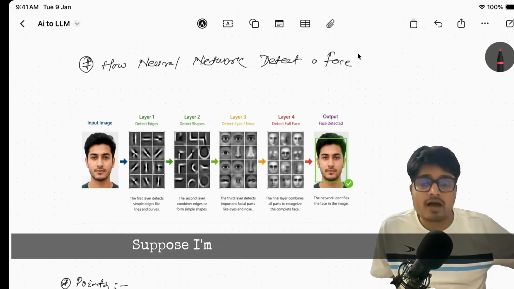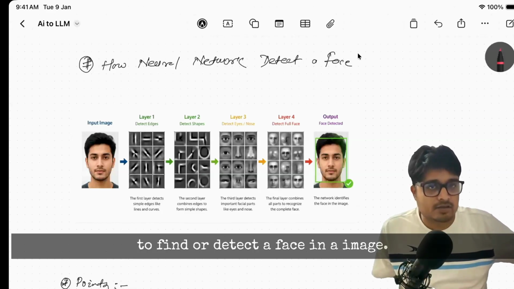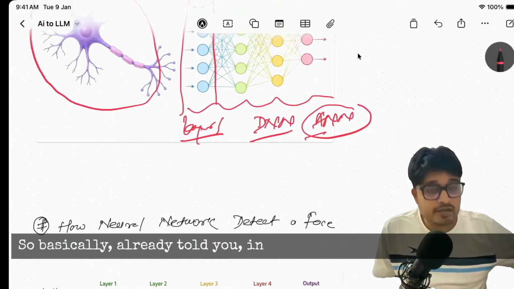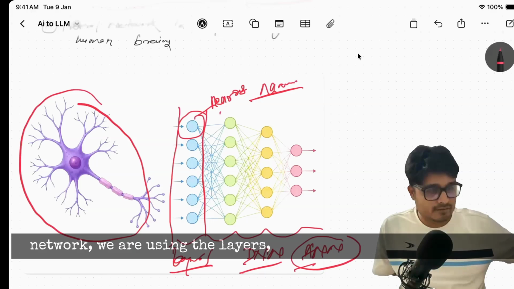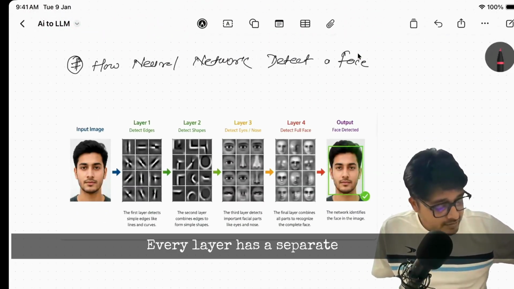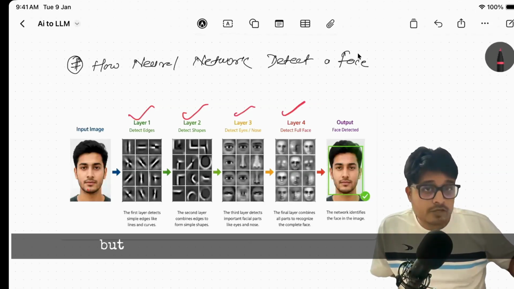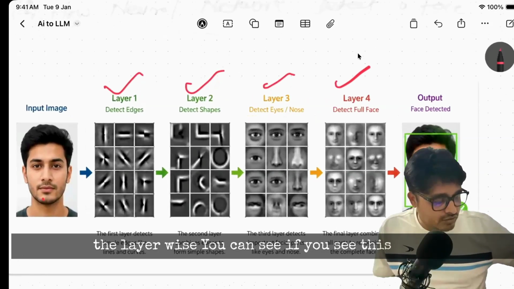Suppose I'm going to solve a problem to detect a face in an image. As I already told you, in deep learning and neural networks we are using layers, and every layer has a separate role. We are not jumping from the image to the output, but passing the data in chunks, layer-wise.